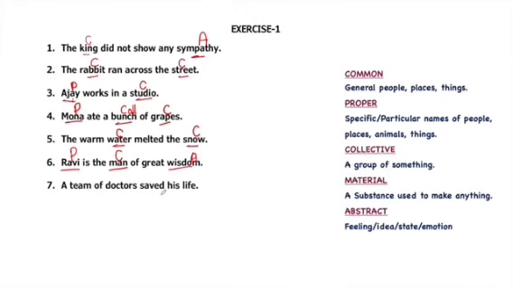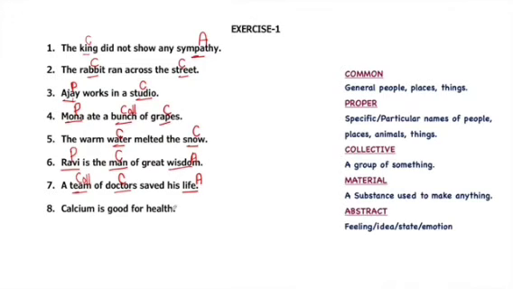A team of doctors saved his life. Team is a group of doctors, so it will be a collective noun. While doctors are common people, so it will be a common noun. Life is a state in which we live, so it will be an abstract noun. The difference between abstract and other nouns is that it cannot be experienced through our five senses.